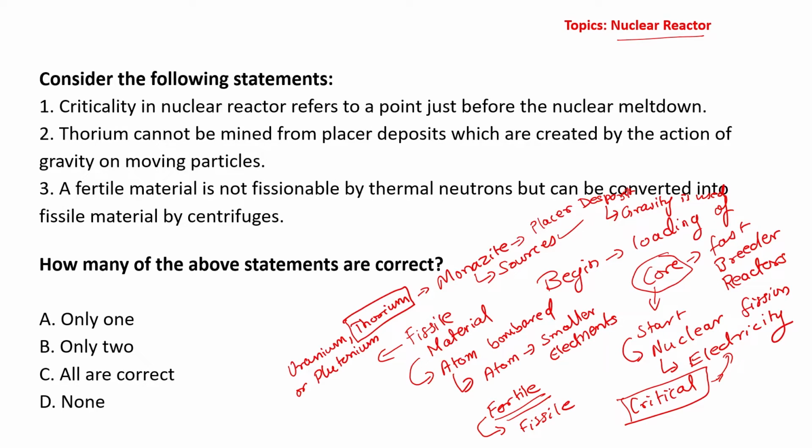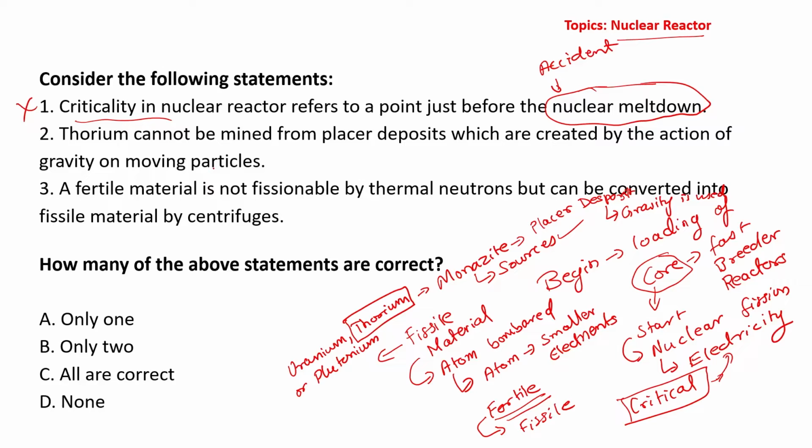So let us consider the statements provided. Criticality in a nuclear reactor refers to a point just before nuclear meltdown. Absolutely not. Nuclear meltdown is a nuclear accident, as it happened in Chernobyl or Three Mile Island. So the first statement is wrong.